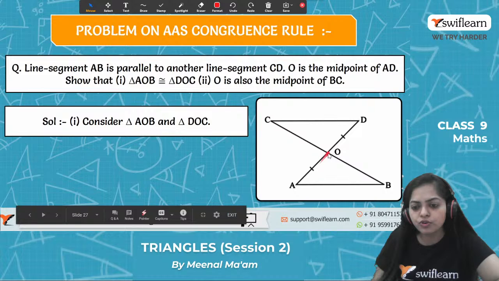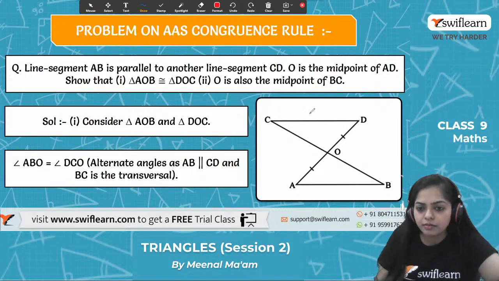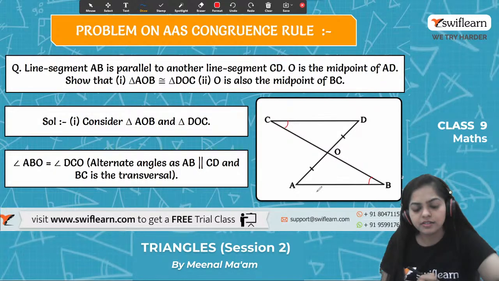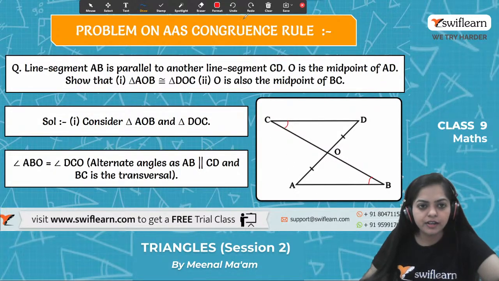So considering triangle AOB and triangle DOC, what happened? Angle ABO is equal to angle DCO. Why? Because the pair of lines are parallel. AB is parallel to CD and BC is a transversal. So can I say that angle ABO is equal to angle DCO? These two angles are equal. The reason is alternate angles. These are the two alternate angles. All right. Now let's move on to the next case.